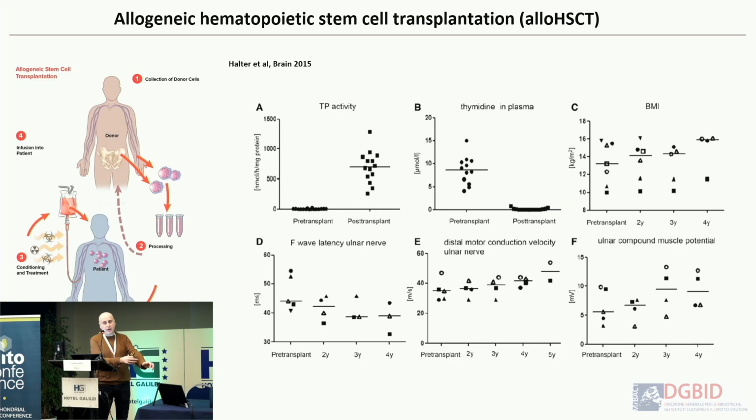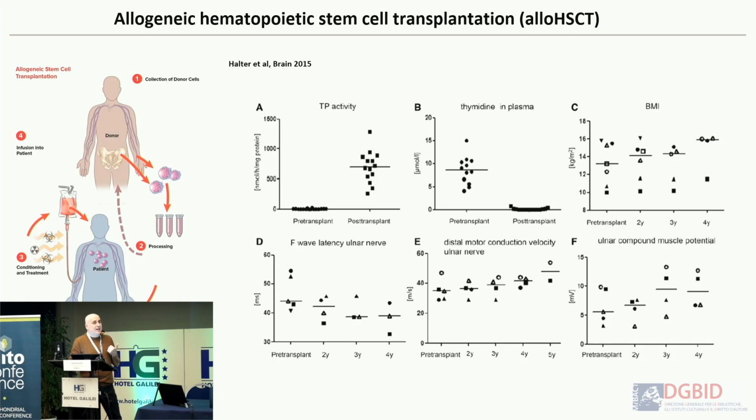run by all the collaborators and all the teams that had done transplantation, and as you can see here, effectively, the thymidine phosphorylase in the blood of these patients went up because you have the graft from the donor that contains thymidine phosphorylase. The reduction of thymidine was also effective, although we have to consider the levels that we are measuring here. I will go to this later.